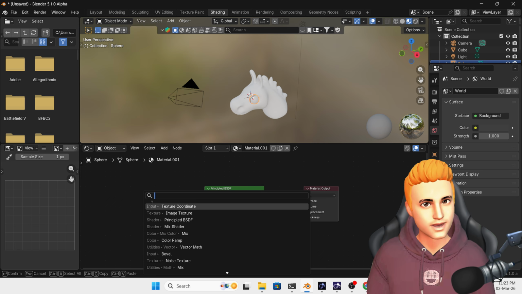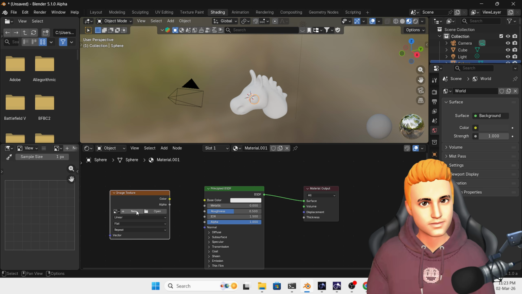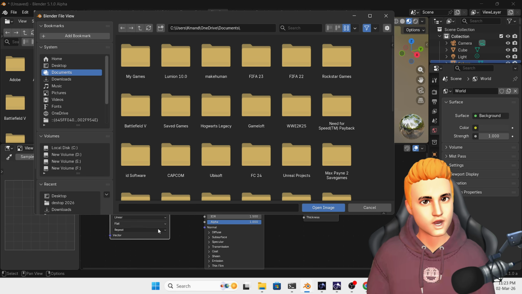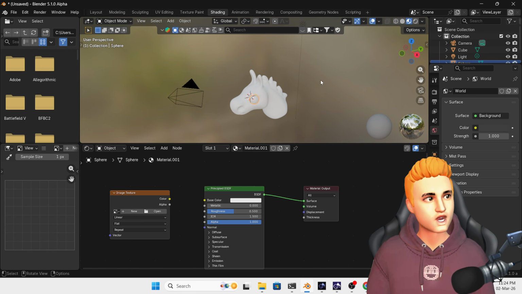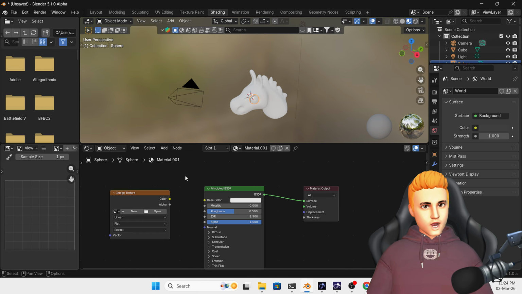I'm going to search image texture and I'm going to, I forgot it, let it be.